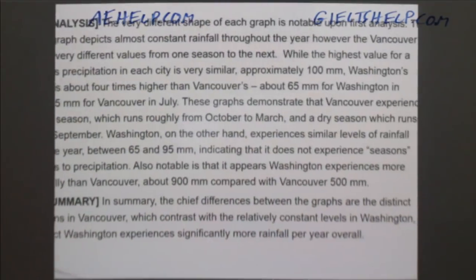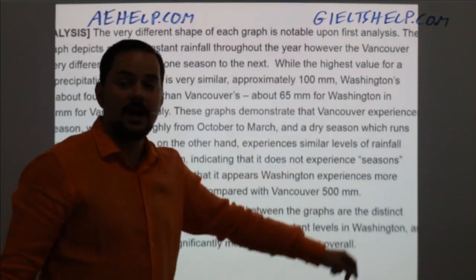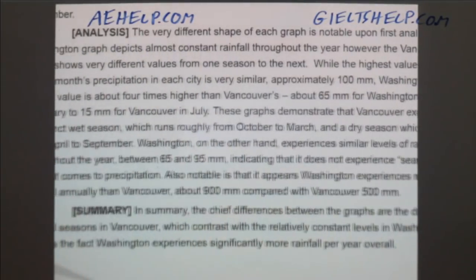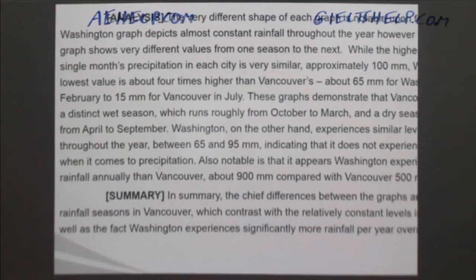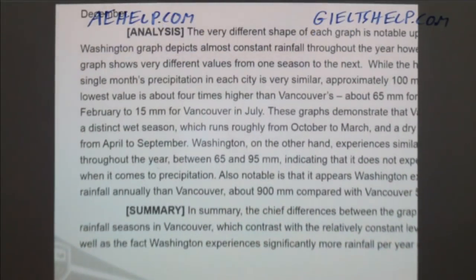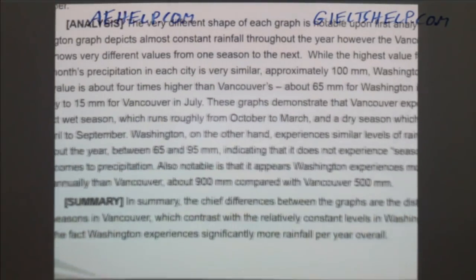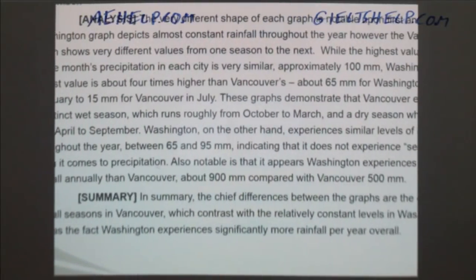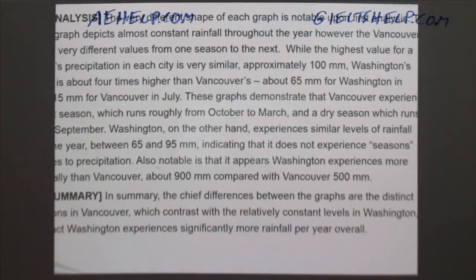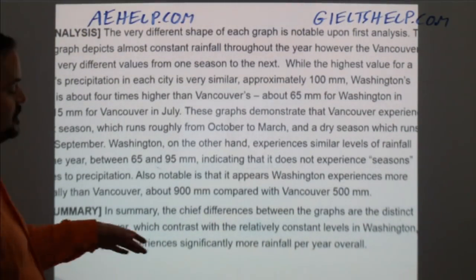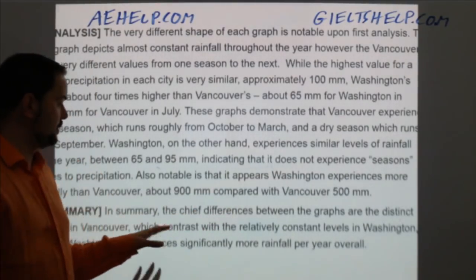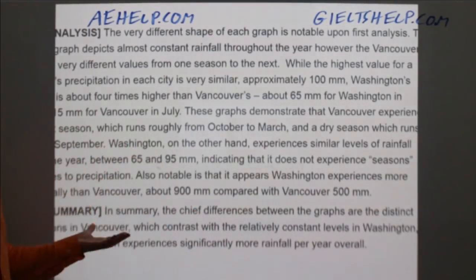Indicating that it does not experience seasons. So kind of close to what one of our students suggested there. All right. When it comes to precipitation. Also notable is that it appears Washington experiences more rainfall annually than Vancouver, about 900 millimeters compared with Vancouver, 500 millimeters. So here we're reading the work of an exceptionally good student who did a little bit of math, okay?